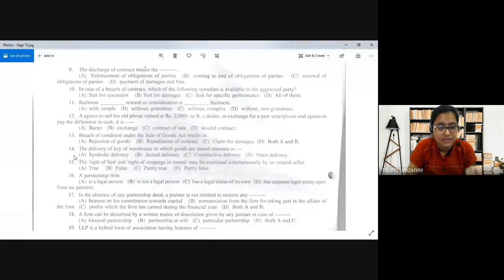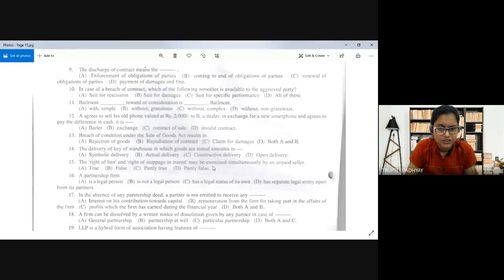What is the right of lien? The right of lien is the retention of possession of the goods by the unpaid seller. The right of stoppage in transit applies when the goods are not in the control of the seller and are already in transit; the seller regains possession by stopping the goods in transit, before they reach the destination. Until the goods are in transit, the right of stoppage in transit can be exercised.